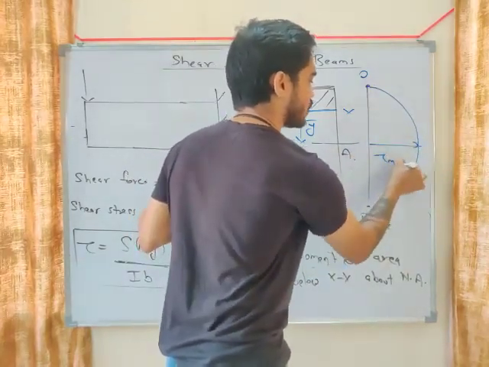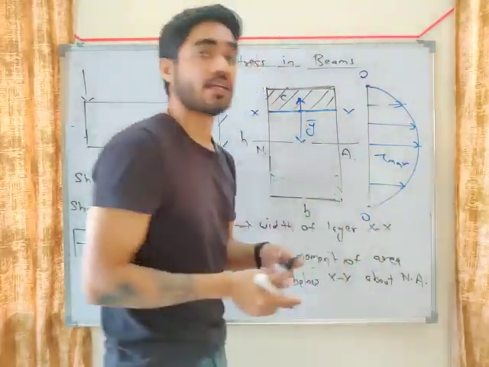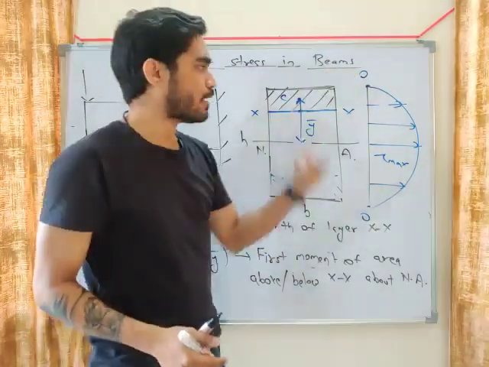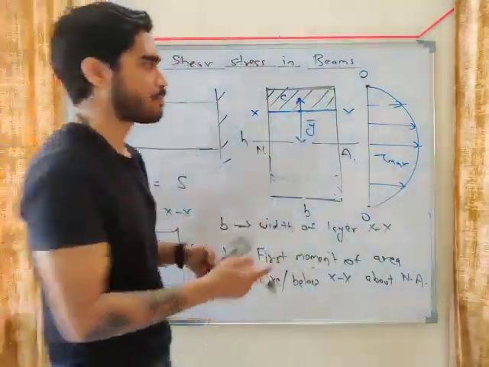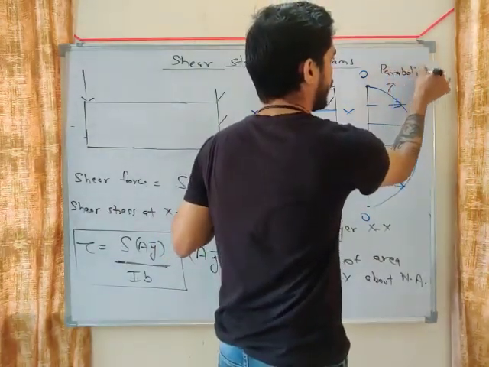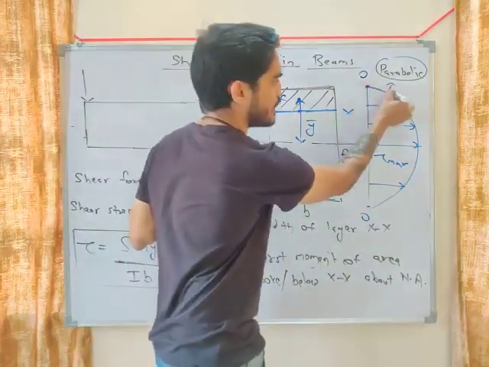Okay, so you will get a distribution like this. It is a parabolic distribution, my friend. The variation of bending stress is linear, but the variation of shear stress is parabolic. Remember this, you will get a theory question. The equation of this curve is parabolic.